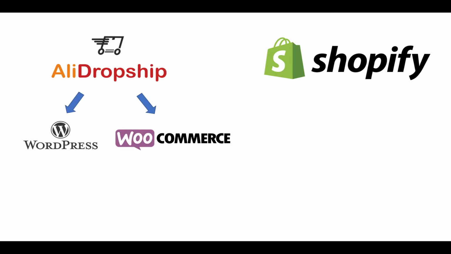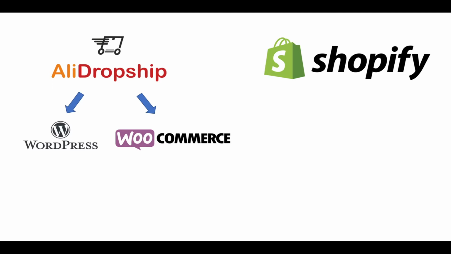So WordPress is kind of the backbone there. It's almost more or less the home base platform behind what you can use AliDropship on. So AliDropship is then compatible with WordPress and WooCommerce. If you don't know what WooCommerce is, it's a customizable open source e-commerce platform that's built on WordPress. And so you can get started that way. WooCommerce is built off of WordPress.